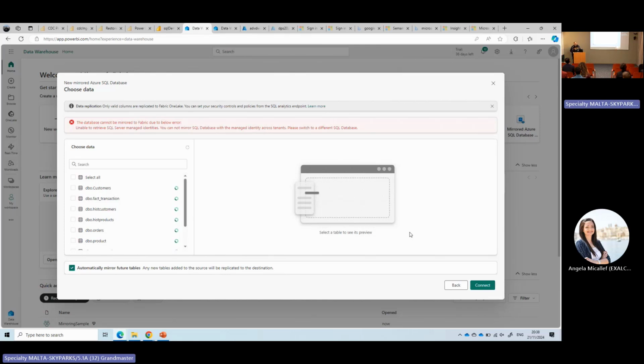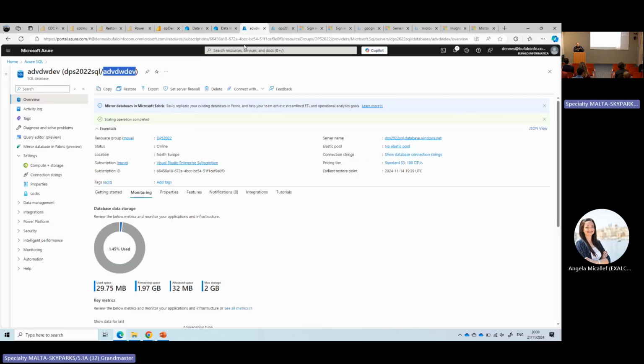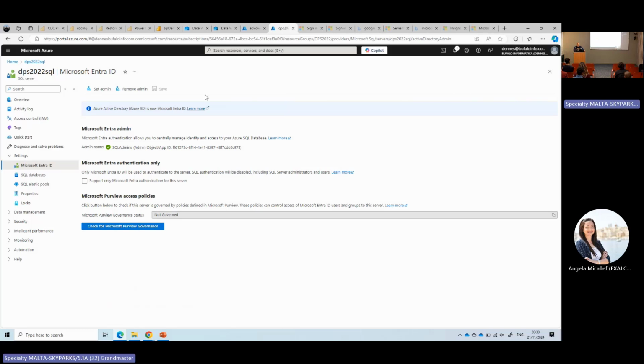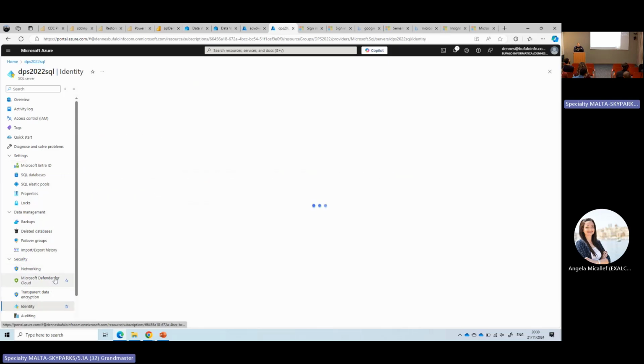It's telling me that I missed an important configuration on Azure SQL. There are many requirements in relation to mirroring, and I missed one of them. It's the database identity at the server level. Let me locate it. Identity.